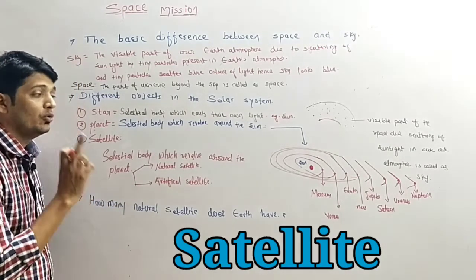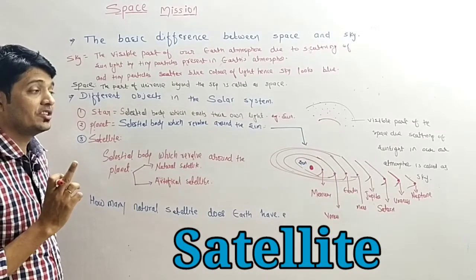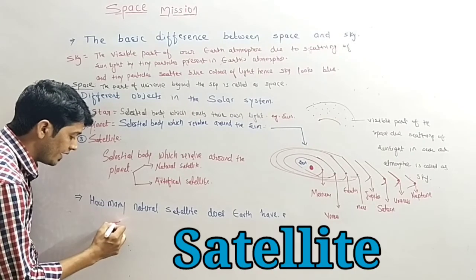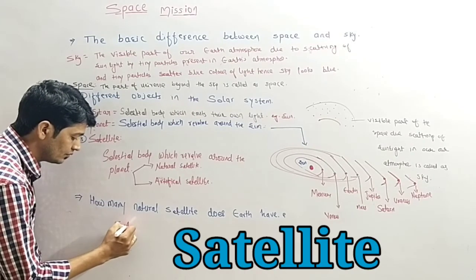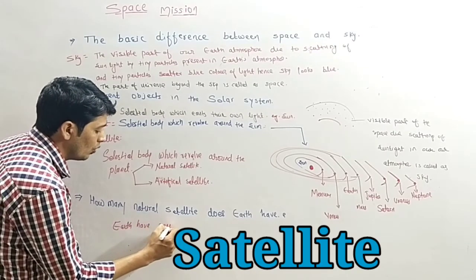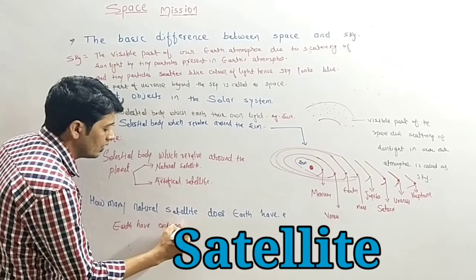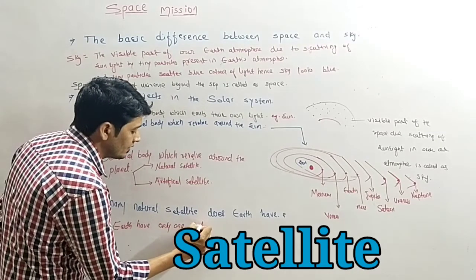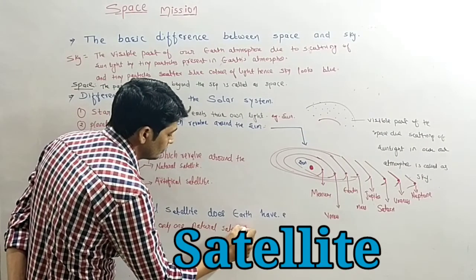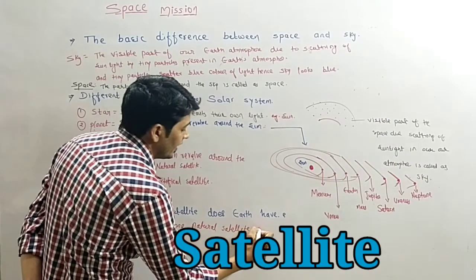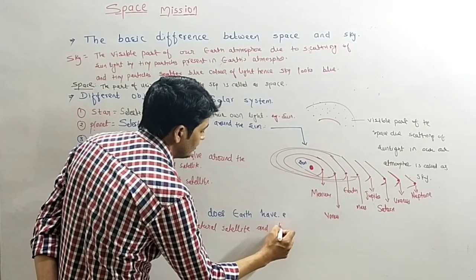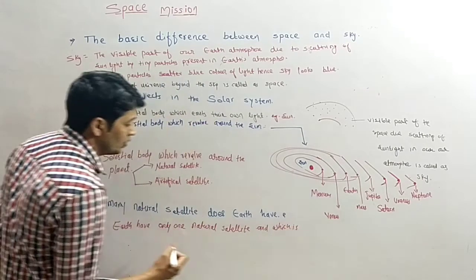Earth has only one natural satellite, which is the moon. So the answer will be: Earth has only one natural satellite, which is the moon.